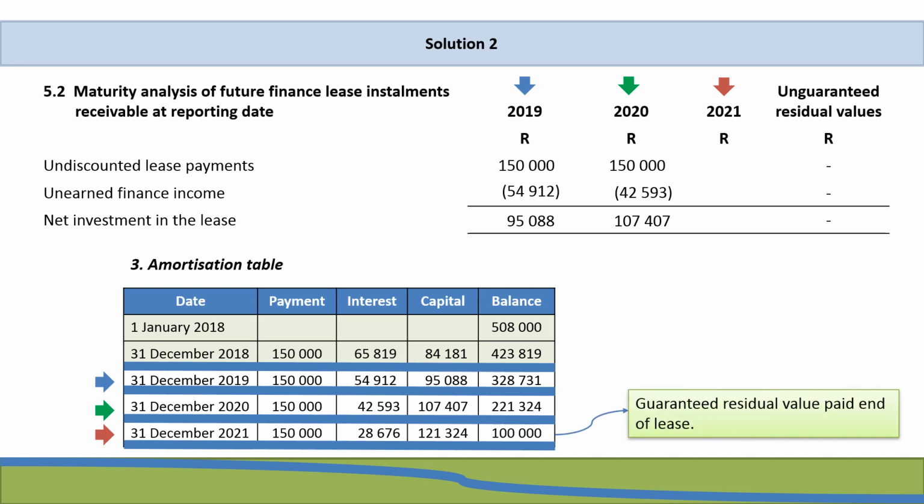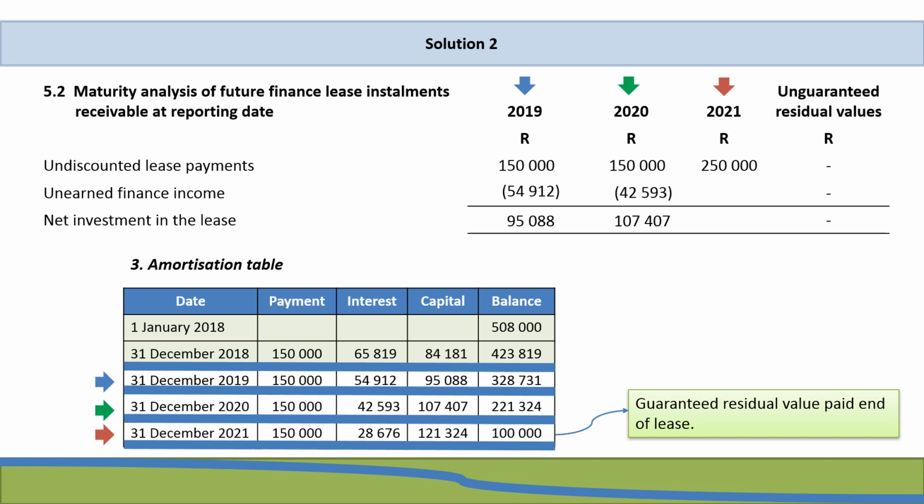Then for the year end 31 December 2021, we have a lease payment of 150,000, but we also have a guaranteed residual value that's paid at the end of the lease, in other words, on 31 December 2021. So that means that our total undiscounted lease payments for the year ended 31 December 2021 is 150,000 plus 100,000 Rand, because this is a guaranteed residual value. So it falls within our normal lease payments. It's only our unguaranteed residual values that will be disclosed separately.